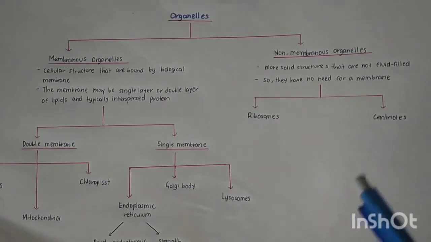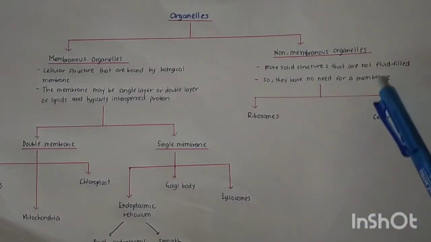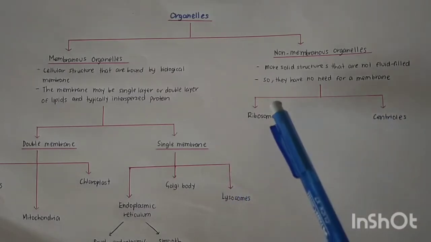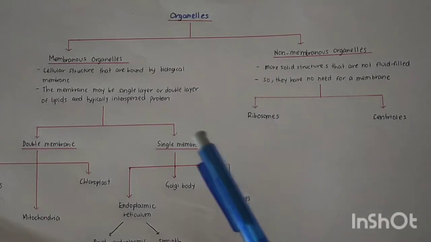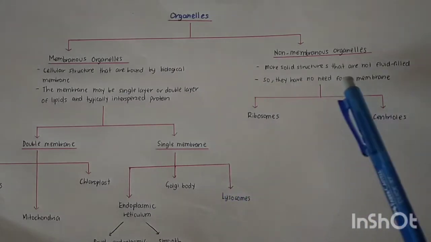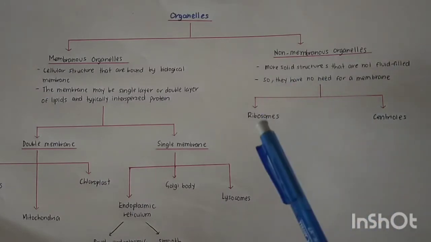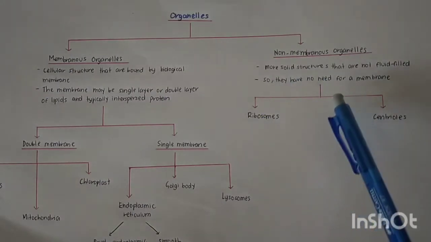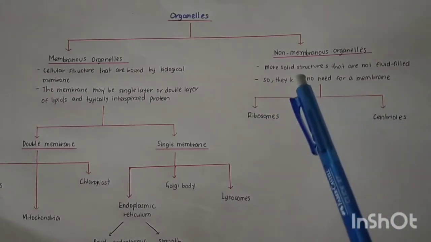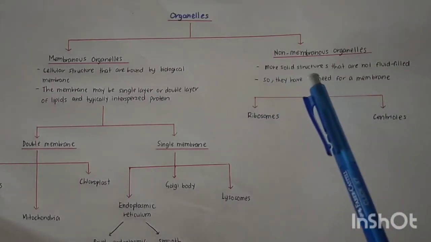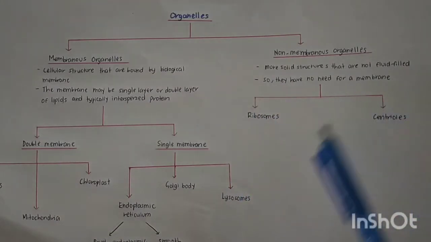Now we look at the non-membranous organelle. It is a more solid structure that is not fluid filled, so they have no need for a membrane. As a conclusion, non-membranous organelle is the organelle that is not bound with a membrane. So dia tak ada membrane. There are two organelles which we consider as non-membranous organelle: the first one, ribosome, and the other one, centriole.